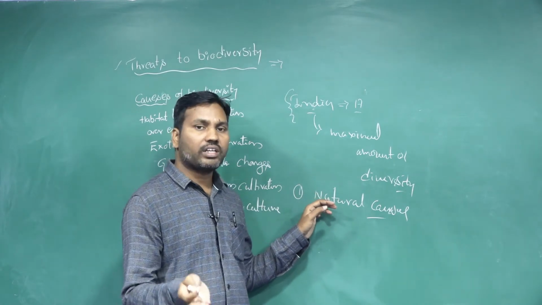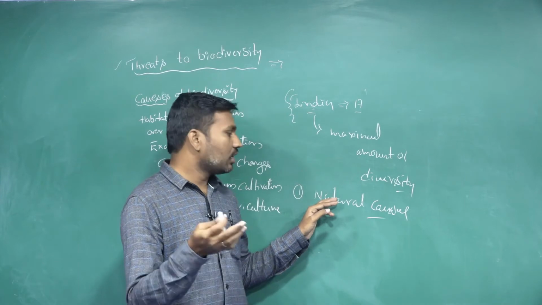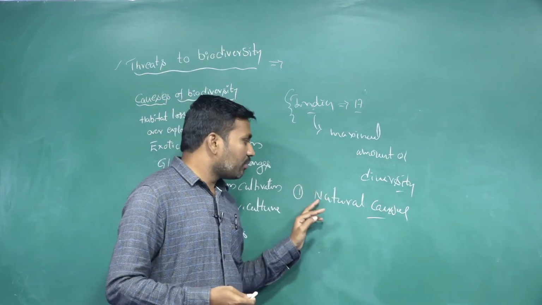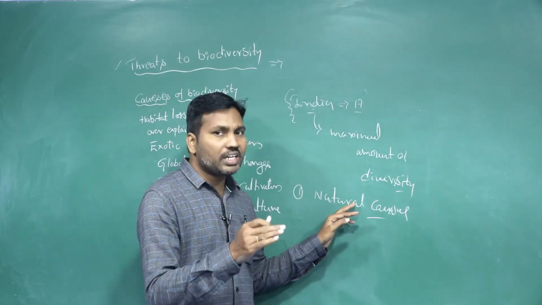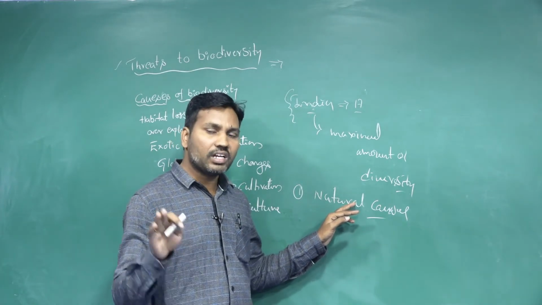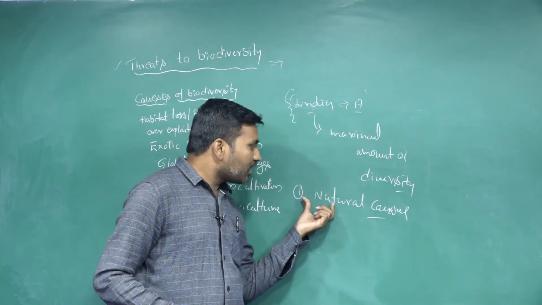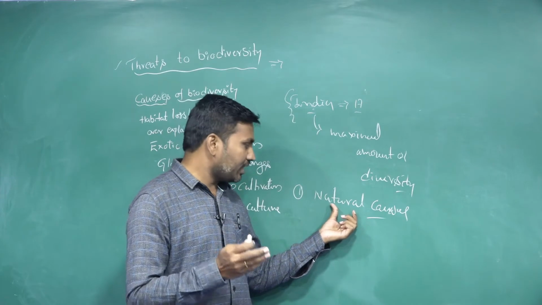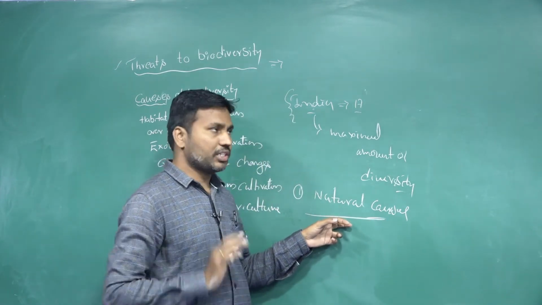For example, we are taking natural calamities such as cyclones, earthquakes, tsunamis. Those natural calamities are going to decrease the diversity in a particular region or a particular country we are taking. So these are the natural causes. In this case, you are not able to do anything. Generally it is a regular process that occurs in nature.